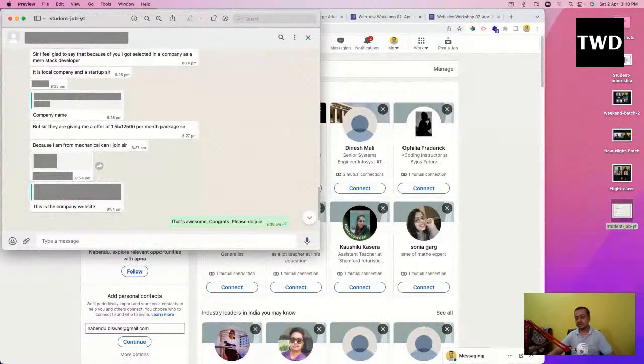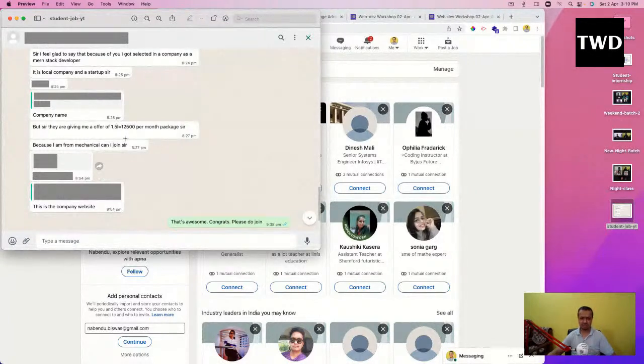TCS and all those things, but that is a blessing in disguise, because those companies don't pay that much. Those companies pay maybe 30,000, but they have a bond of 2 years. You are stuck in a 2 year bond, and there are 90% chances that you're not going to work in React also, or in the latest technology. So this is what happens.